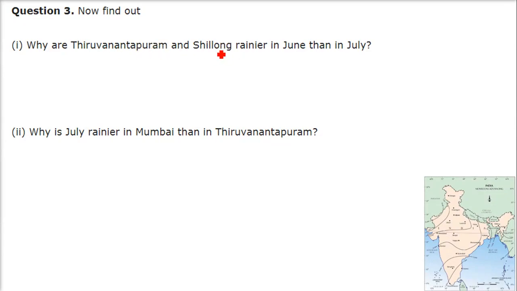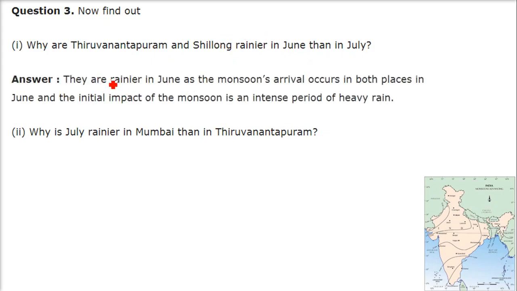Find out why Thiruvananthapuram and Shillong are rainier in June than in July. So the reason is, it is raining there in June as the monsoon's arrival occurs in both places in June. And the initial impact of this monsoon is an intense period of heavy rain. So we have Thiruvananthapuram and the Shillong area mostly affected. If you see here, this line is of 1st June.